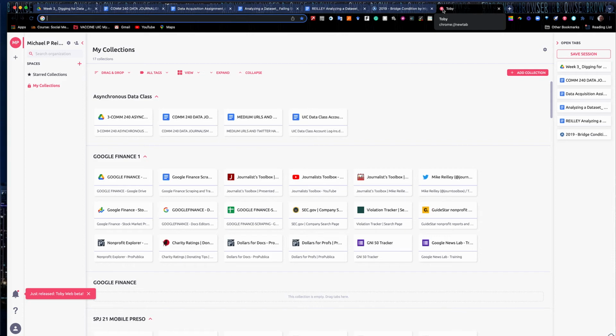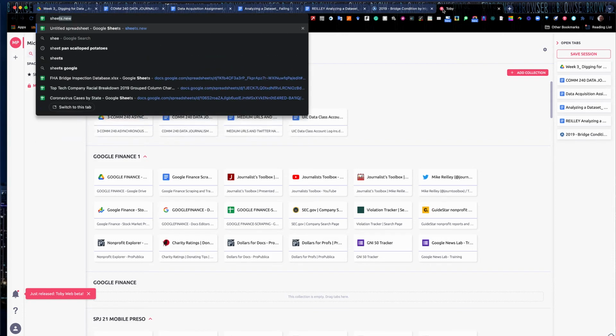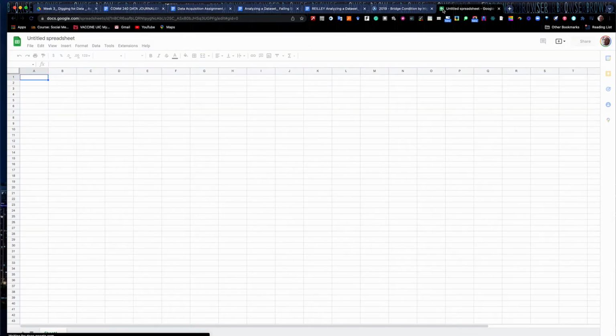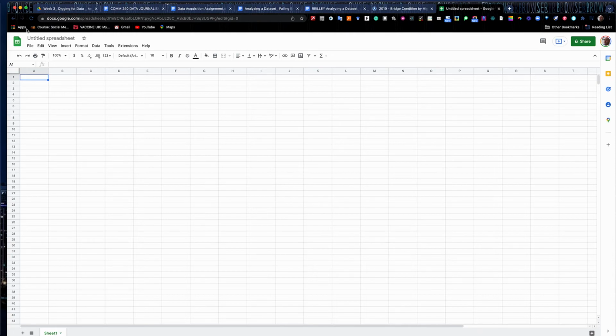Go into your browser window, just to open a blank one here, and type in sheets.new and hit return. Bingo, you've got a new spreadsheet. And you always want to label your spreadsheet. First thing you should do before you even scrape. Just click in this area up here and label it. That way you can search and find it later. You can search FHA and find it.